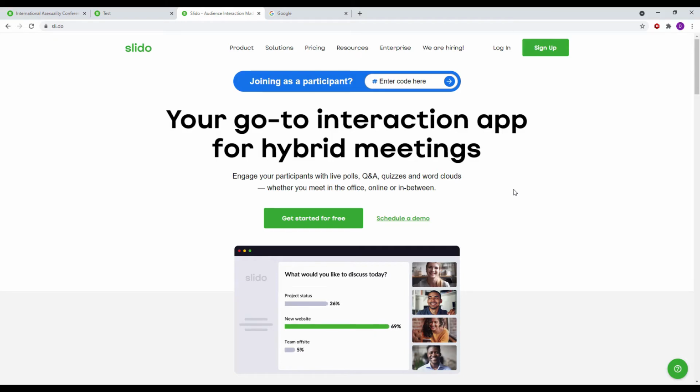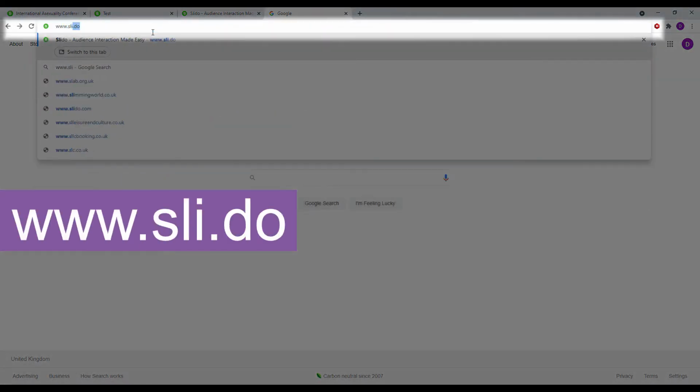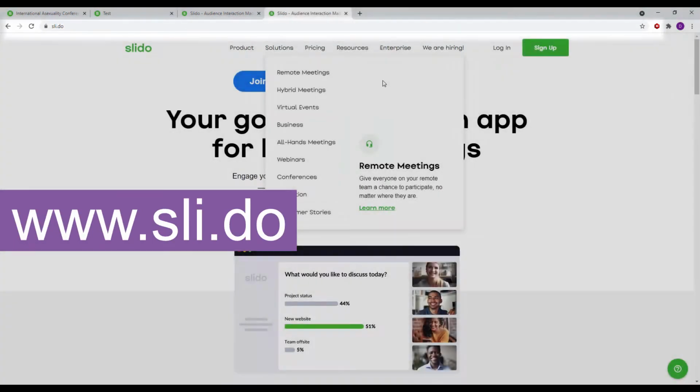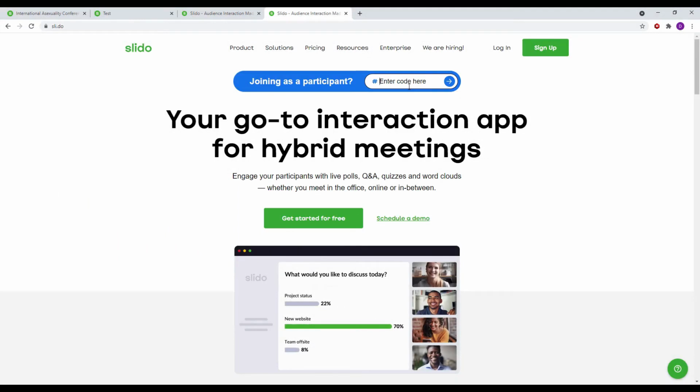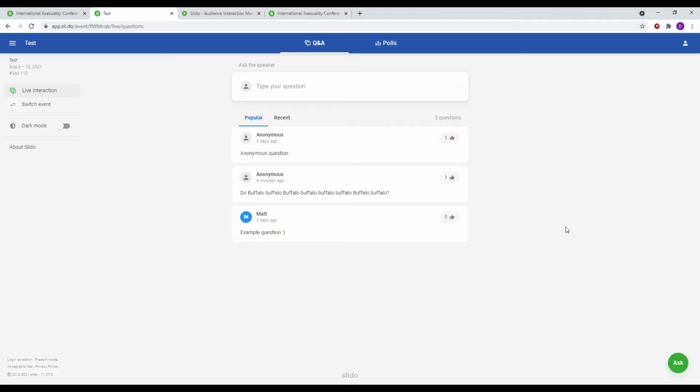On the day, in order to access SliDo, you can either use the links that will be in the video descriptions, or you can find the same links on the website for the International Asexuality Conference. Alternatively, you can type in www.sli.do in the address bar of your browser, and then, once you've entered that site, you can type in AceCon21 in the Joining as a Participant box at the top of the screen.